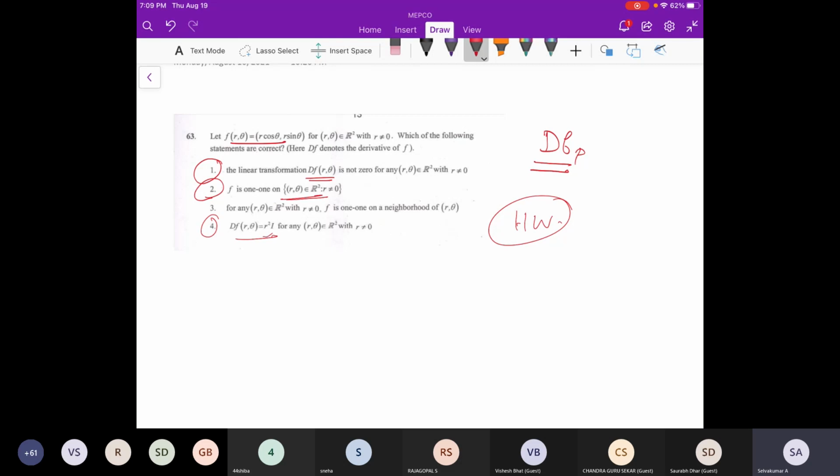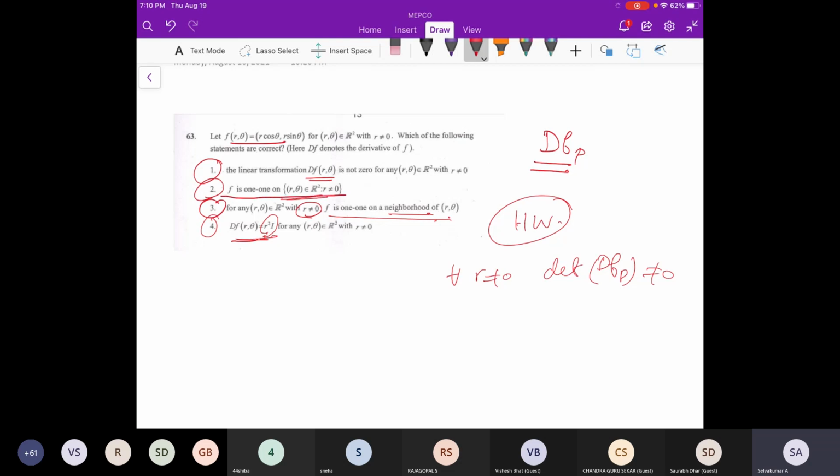You have to check whether the derivative matrix comes out like r square I. And what else is there? For every r comma theta in R2, f is one-to-one on a nearby neighborhood of r comma theta. That means locally one-to-one, they are saying. That means the derivative should be non-zero locally everywhere, for every point with r not equal to 0. Whenever r is not equal to 0, the determinant of dfp is non-zero. You can check this directly: if you get df, it has to be some matrix, and whether that matrix is r square I, you have to check.